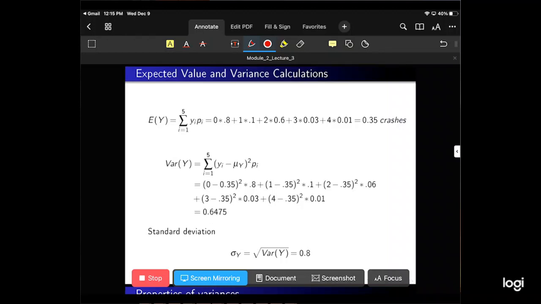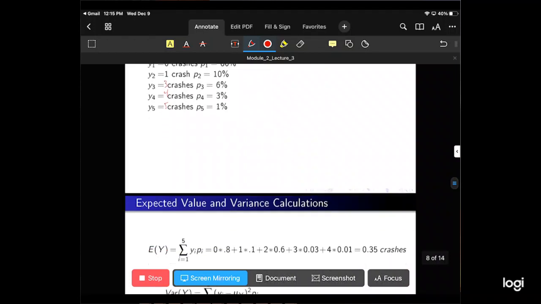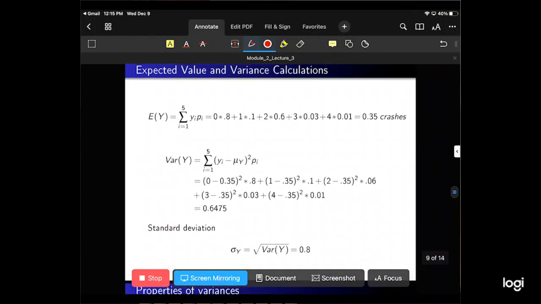So we're going to write out the expected value formula. It's equal to the sum of i equals 1 to 5, because we have 5 possible outcomes, of yi times each probability pi. And then we just plug in the values from up here. We get 0 times 0.8, plus 1 times 0.1, plus 2 times 0.06, plus 3 times 0.03, plus 4 times 0.04, which is equal to 0.35 crashes. So the expected value is 0.35 crashes per year.